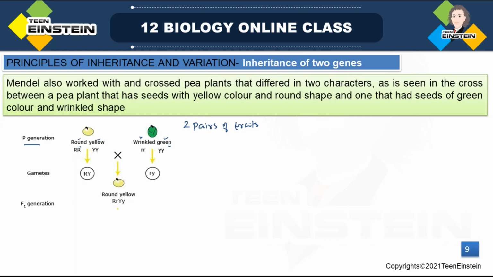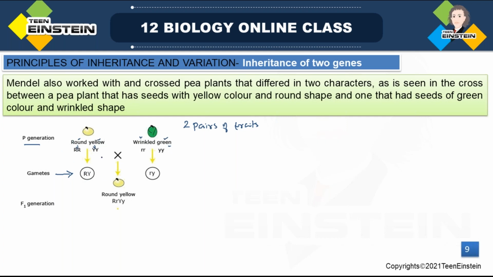Capital R for the round character, and for yellow, again the pure line form, capital Y. Wrinkled is the recessive form of round, so small r, and green is the recessive form of yellow, so small y. Here you can see the gametes.